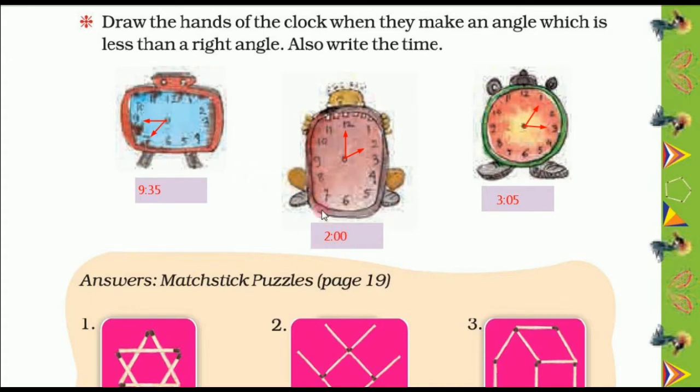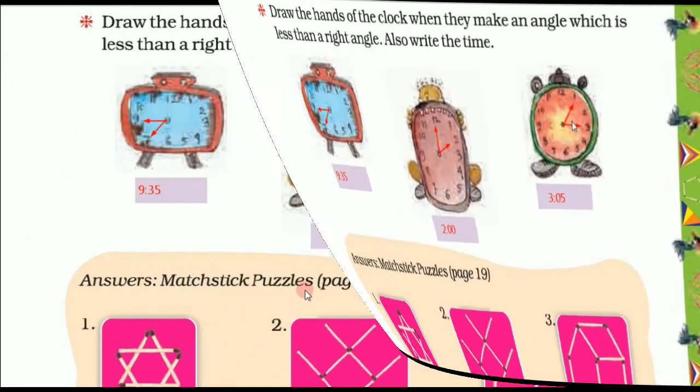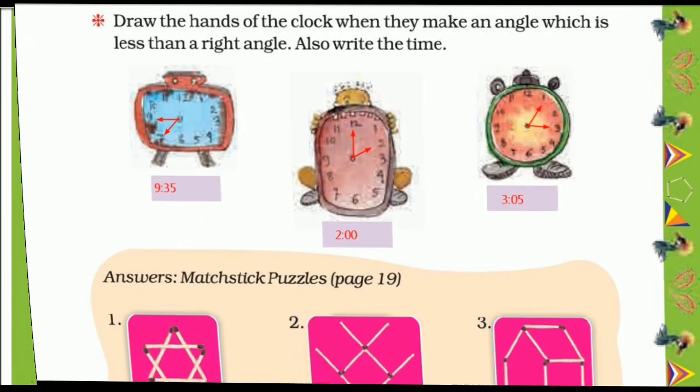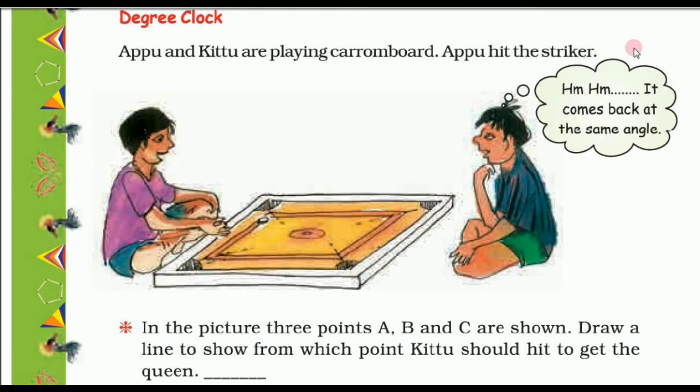Then the time is 2 o'clock, and the angle made by these two hands is less than a right angle. Then 3:05, and the angle made by these two hands is less than a right angle. Answers of the matric puzzles are given here. Let's move on to page number 30.